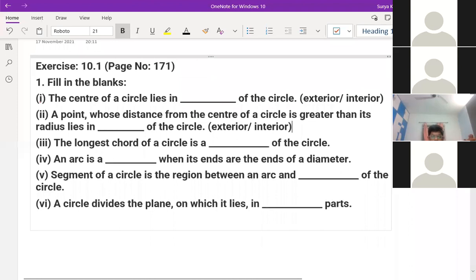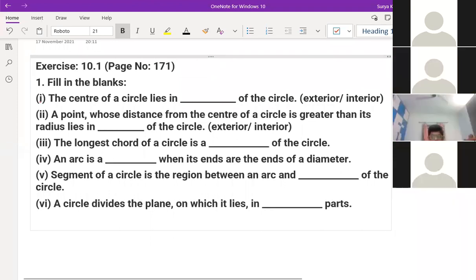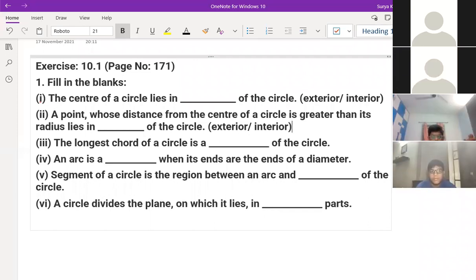Sai Ritvik, every time we should tell you to be on the camera. Every time if I tell, then you turn on the camera, right?